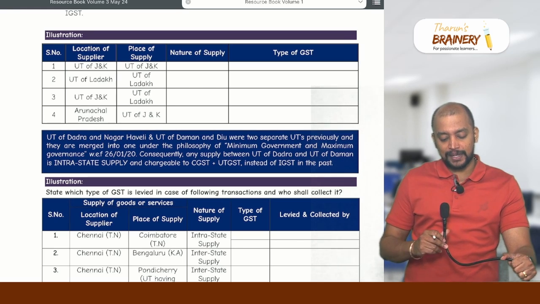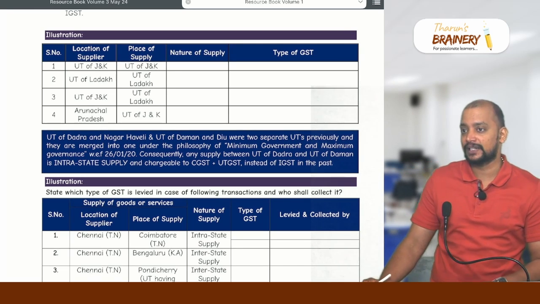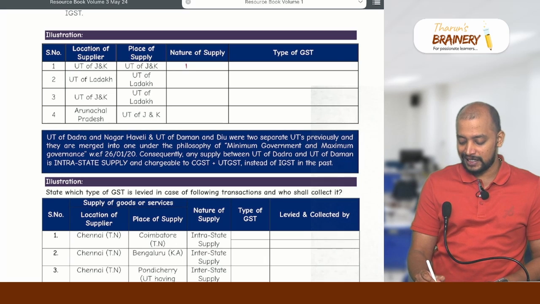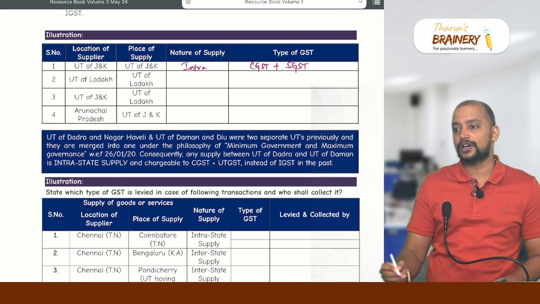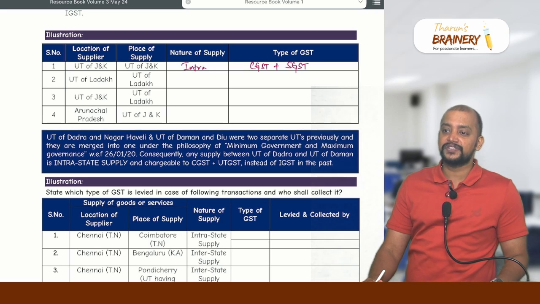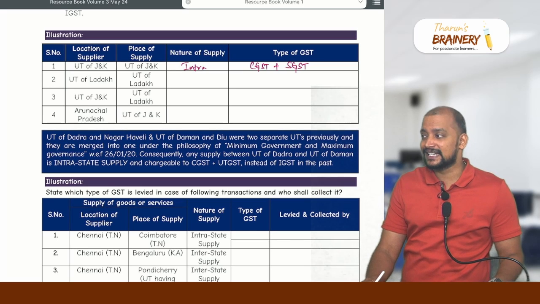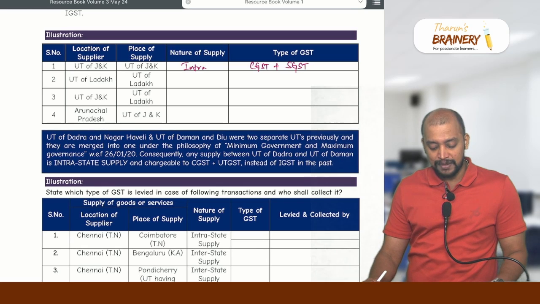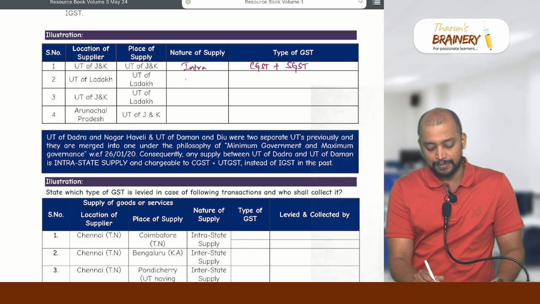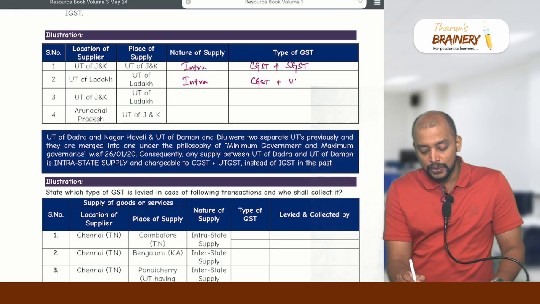First one, location of supplier Union Territory of Jammu and Kashmir, place of supply also Union Territory of Jammu and Kashmir. What is the nature of supply? Intra. Type of GST? CGST plus UTGST or SGST? SGST, not UTGST, because the Union Territory of Jammu and Kashmir is treated as a state because it is a Union Territory with state legislature. That's why the SGST Act will be applicable. Then location of supplier Union Territory of Ladakh and place of supply also Union Territory of Ladakh. Nature of supply intra, and type of GST CGST plus UTGST.